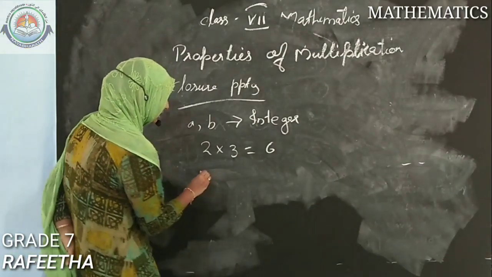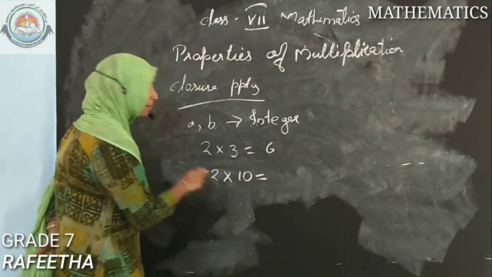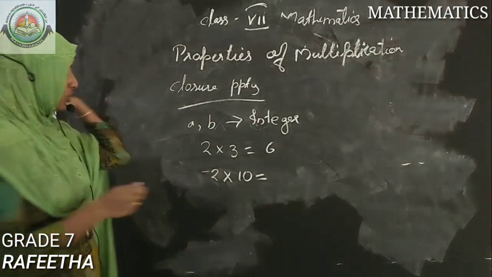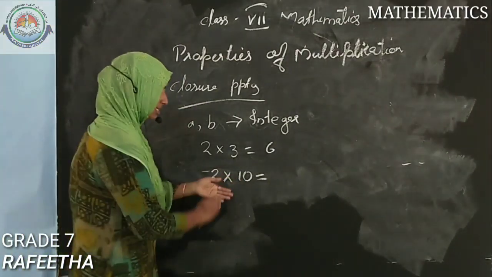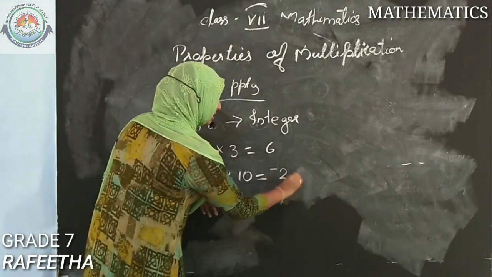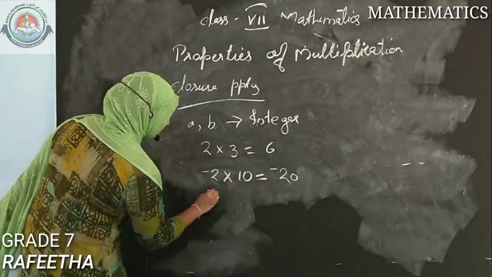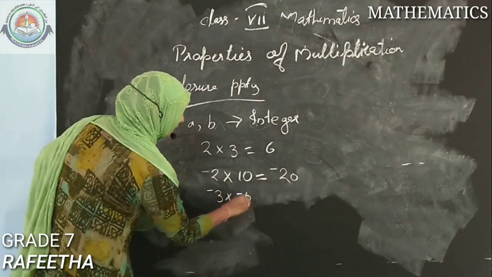Next, I am taking another example, minus 2 into 10. Here minus 2 is an integer, and 10 is also an integer. If an integer is multiplied with another integer, the result is also an integer, that is minus 20 is an integer. And another example, minus 3 into minus 5.